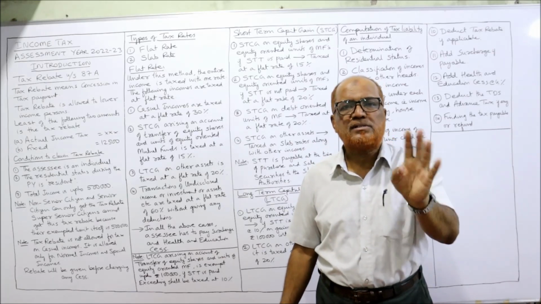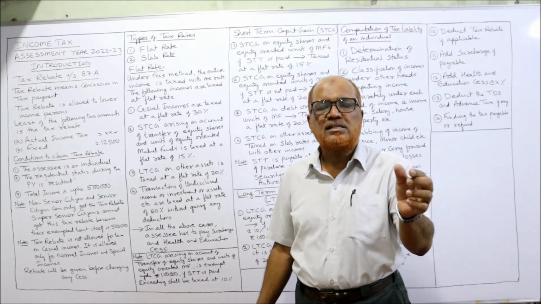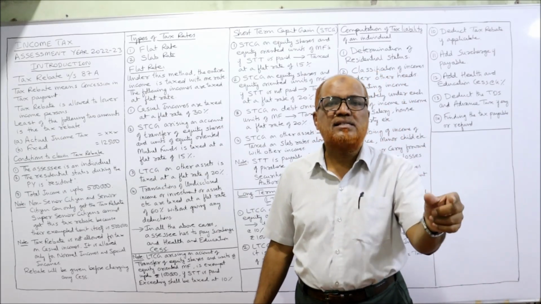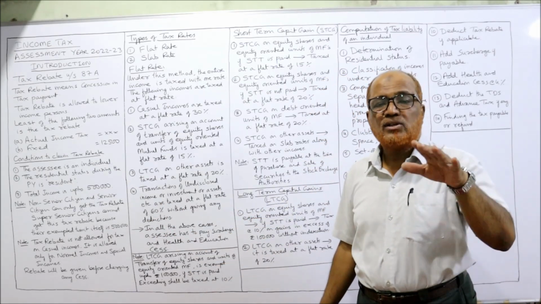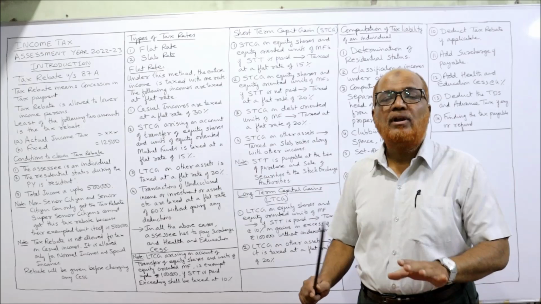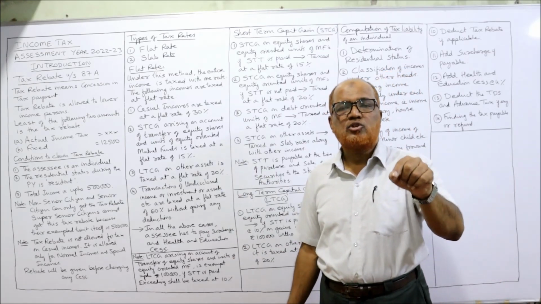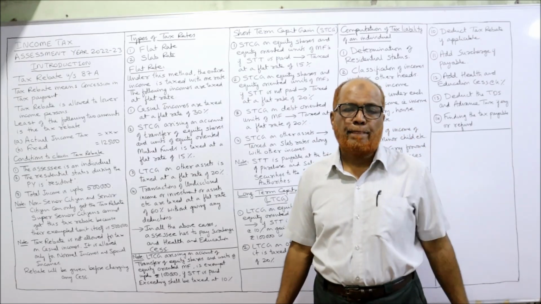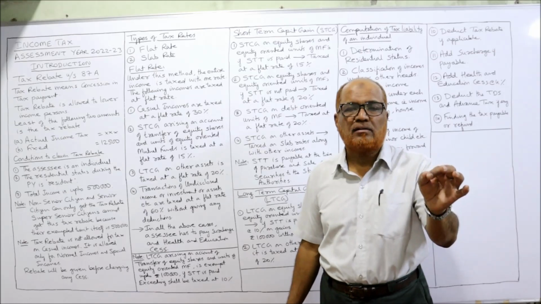Non-senior citizens and senior citizens may get the tax rebate, whereas super senior citizens will not get the tax rebate because the basic exemption limit itself is up to 5 lakh.